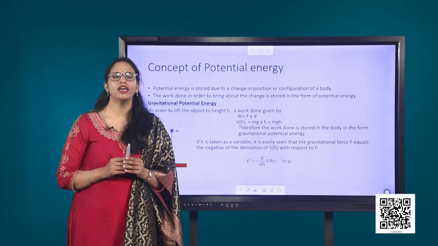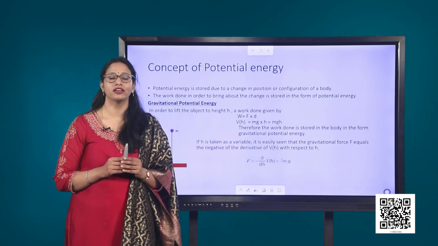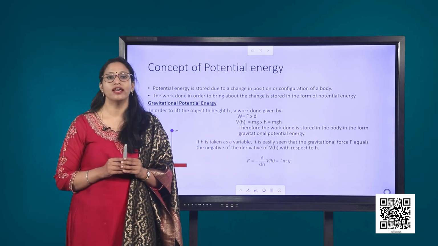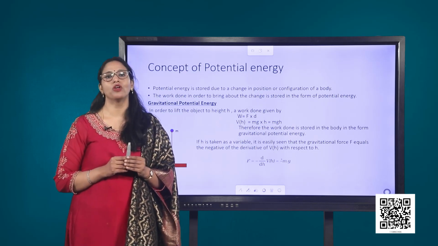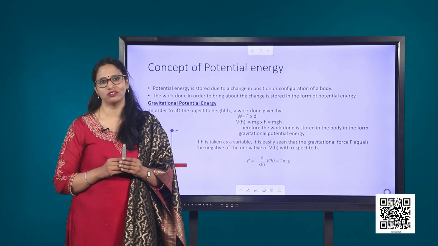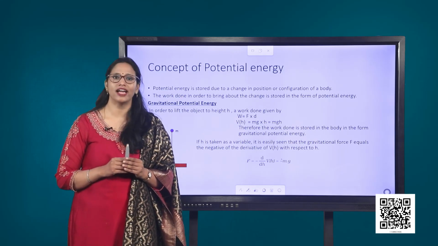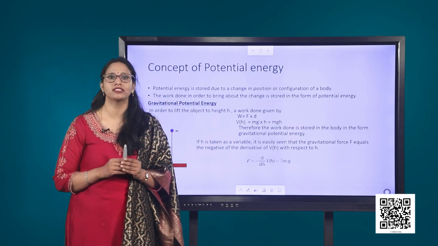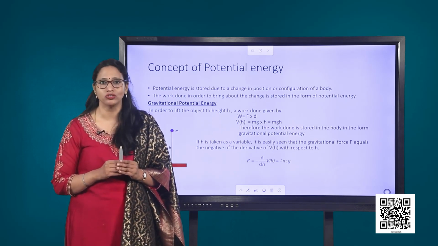Potential energy is of different types like gravitational potential energy, elastic potential energy, electrostatic potential energy, or even magnetic potential energy. The units and dimensions of potential energy are the same as that of work or energy.